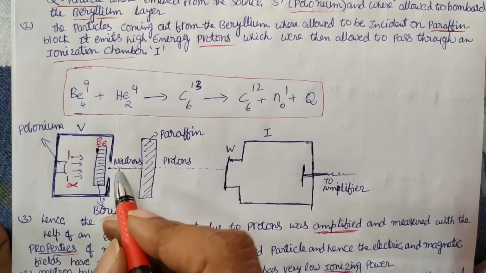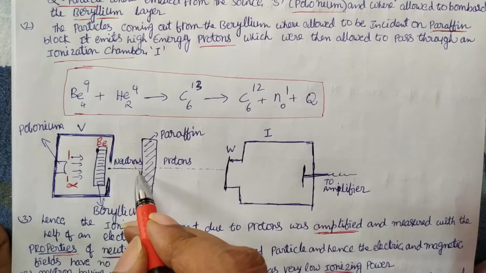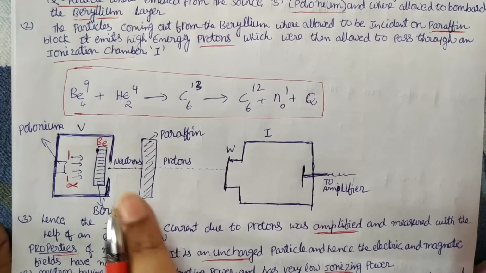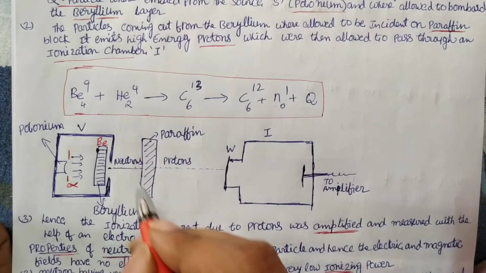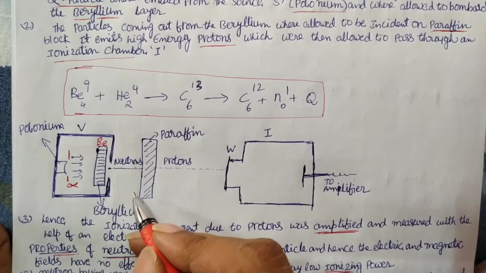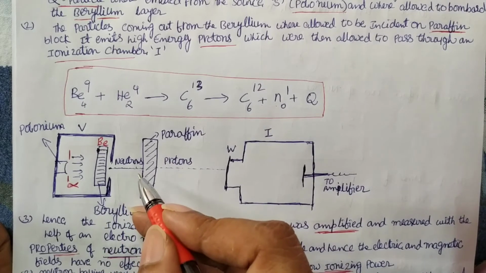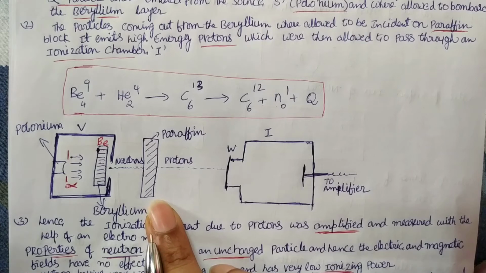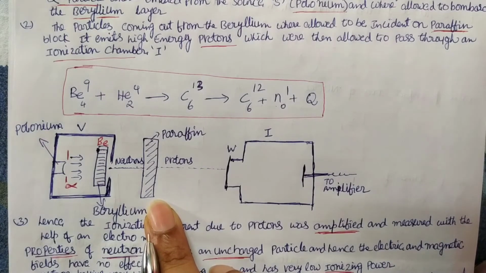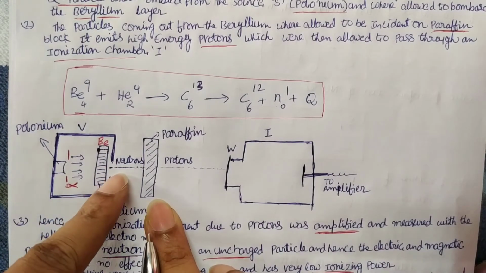And how they noticed that the particles coming from beryllium are neutrons: they applied an electric field, here a positive plate, here a negative plate, like that. They are not deflecting. Similarly, they applied a magnetic field, and in that case also they are not deflecting. A charged particle would compulsorily deflect in magnetic and electric fields, so these are not deflecting.